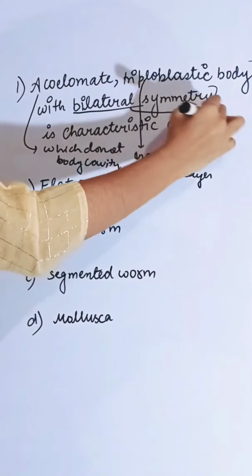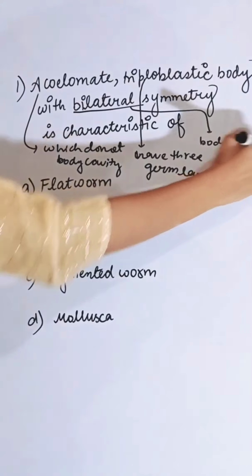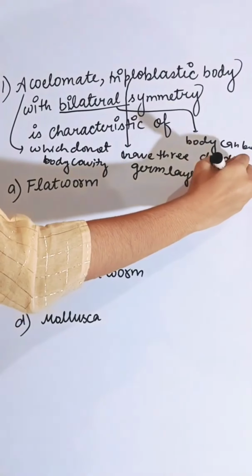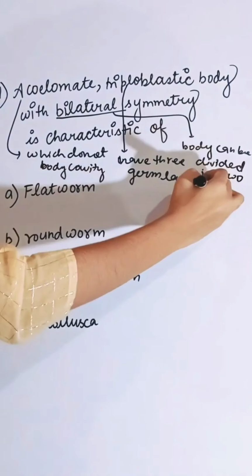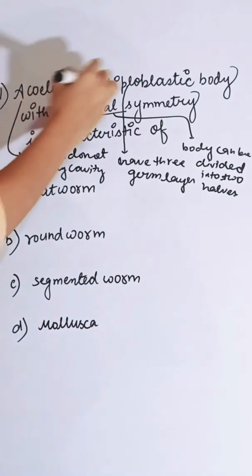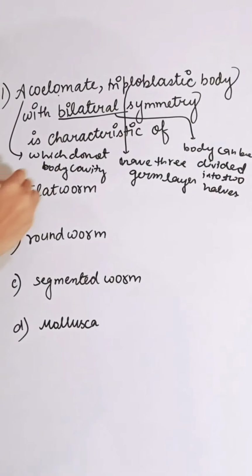Bilateral symmetrical means the body can be divided into 2 halves. Bilaterally symmetrical, acoelomate, triploblastic is the characteristic feature of flatworm. So correct answer is A.